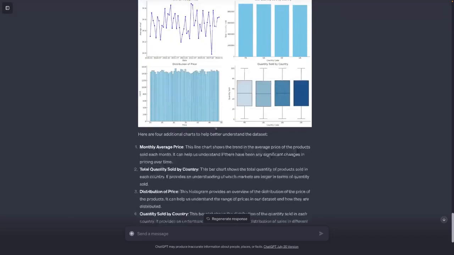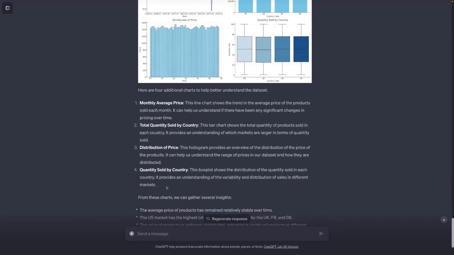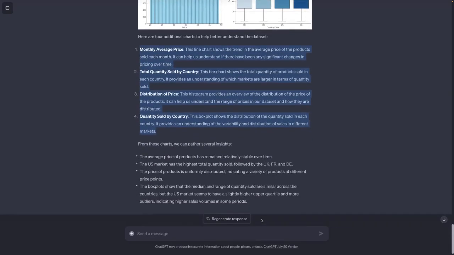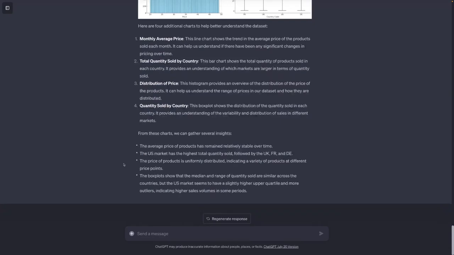We had some of these already, with some additional information about what was displayed and also some insight about the data that is displayed in here. Now, of course, we could dive deeper here into the data, create more charts and so on, but the idea here was to give you a general overview of the capabilities of the code interpreter when it comes to data analytics. Therefore, let's now leave this area and let's move on with the next use case of the code interpreter.